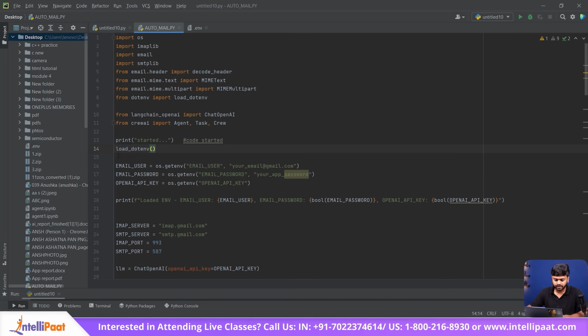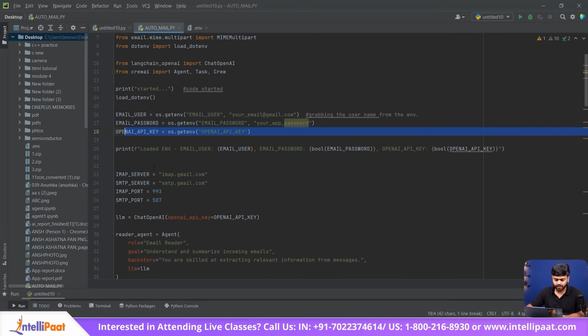Going back to the code, in this particular part of the code, we are importing the email from the env file that we have just created, and the password and the API key. Grabbing the username from the environment. In a similar way, we are grabbing the password and the API key from the environment. Through this printing statement, we are ensuring that all the creds are imported perfectly.